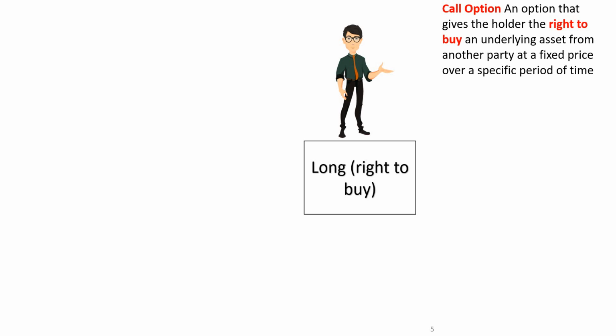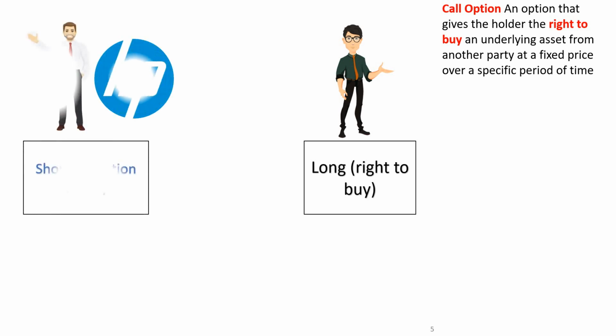Let's say Mr. Green entered into a contract with Mr. White, who is holding shares of HP, Hewlett Packard. Mr. White, on the other hand, has an obligation to sell, so he is short here. One party, Mr. Green, has the right to buy, and the second party has the obligation to sell.